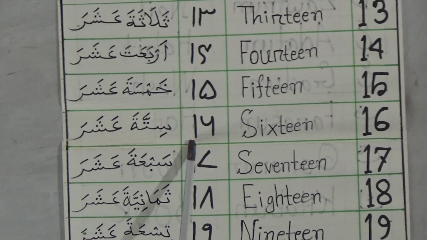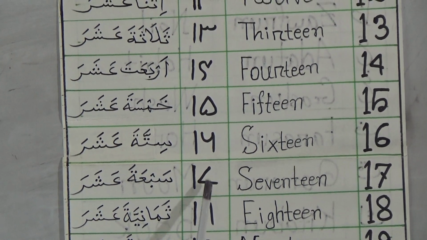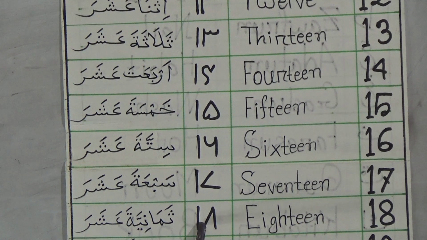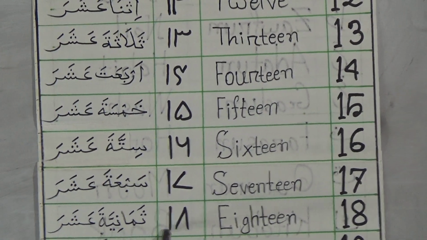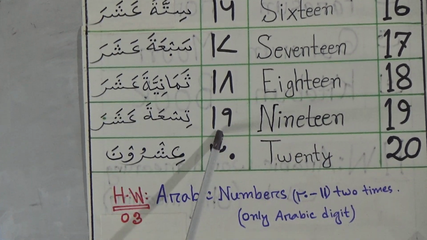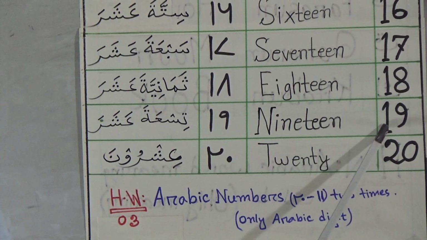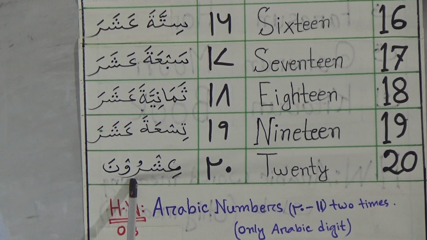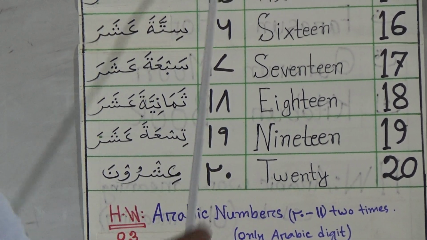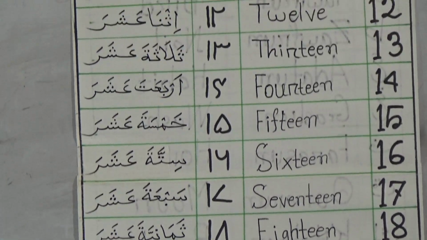Sittata Ashara. It means 16. Sab'ata Ashara. It means 17. Samaniyata Ashara means 18. Tis'ata Ashara. It means 19. And Ishruna. It means 20. Dear students, now I will again recite from 11 to 20.